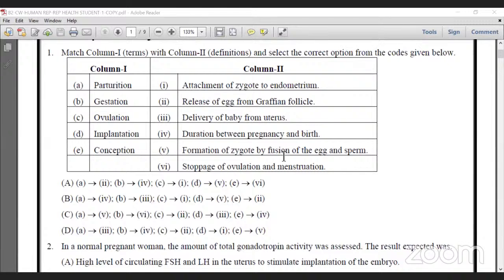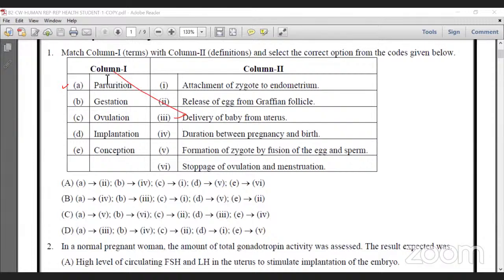First of all, parturition. I have already told you in the discussion period that parturition is actually the process of childbirth. Is it correct? So it is present in option 3, delivery of the baby.